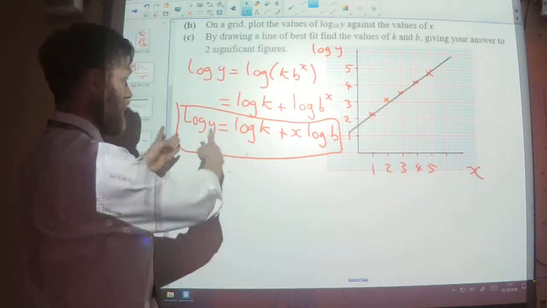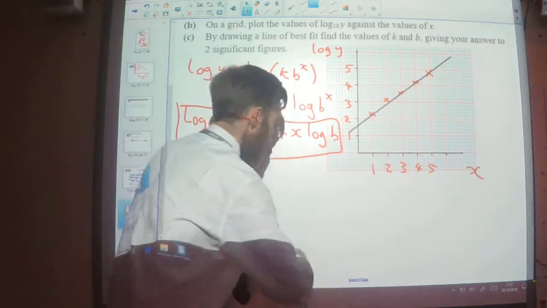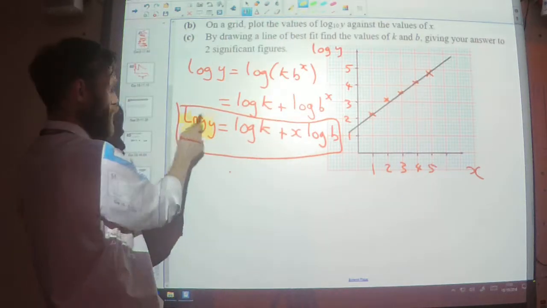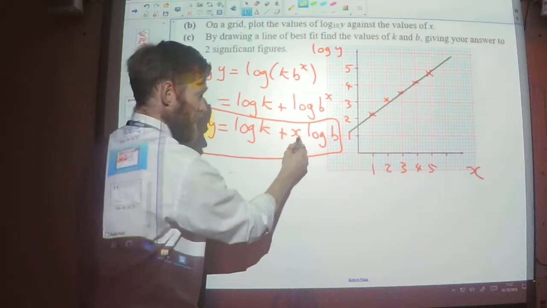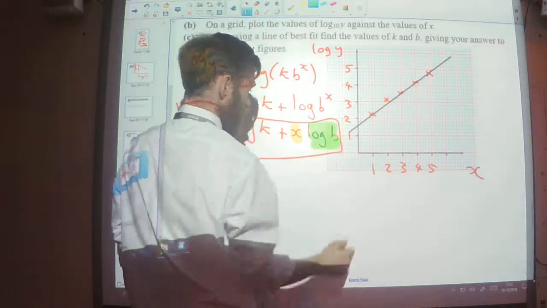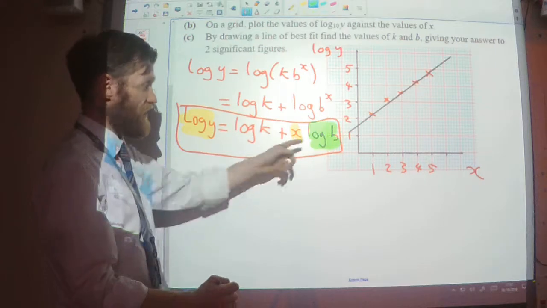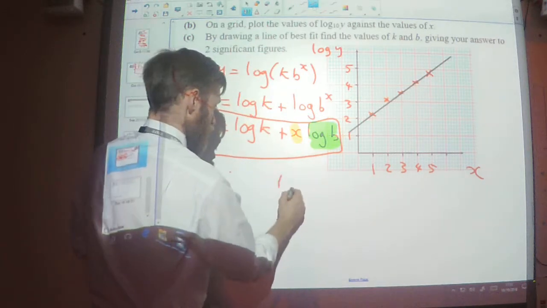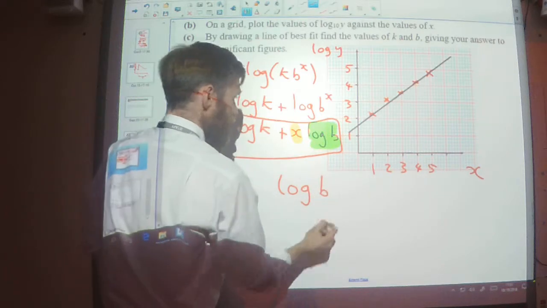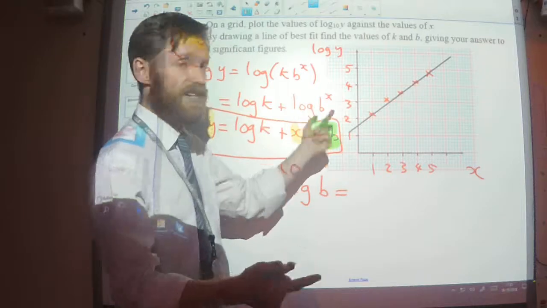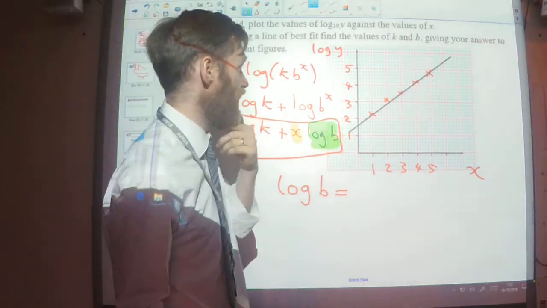So, looking at my equation here, maybe if I highlight this. This is on my y-axis, that's my y. This is on my x-axis, which means that this is my gradient, because it's the mx. So log b is the gradient of this line. So let's work out the gradient. The gradient's the change in y divided by the change in x.